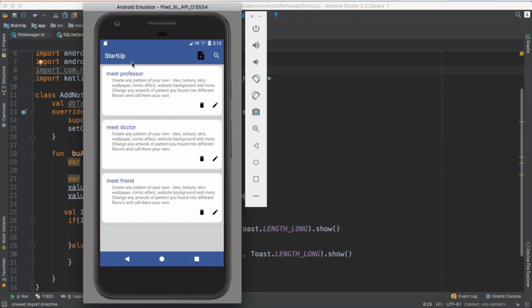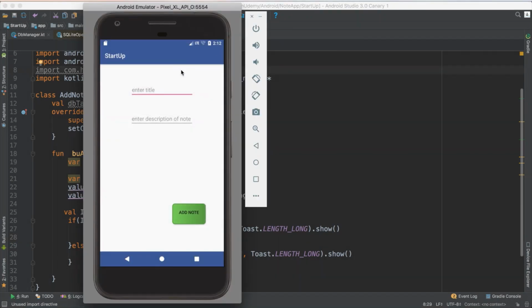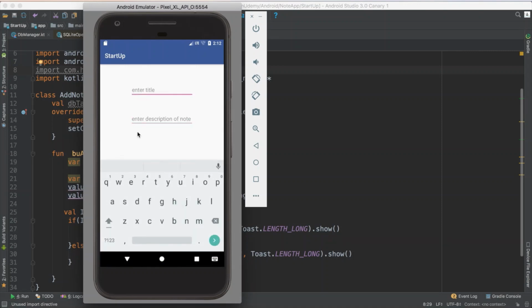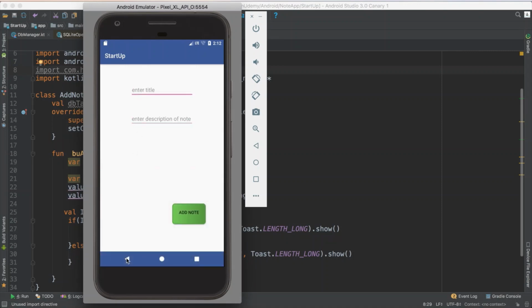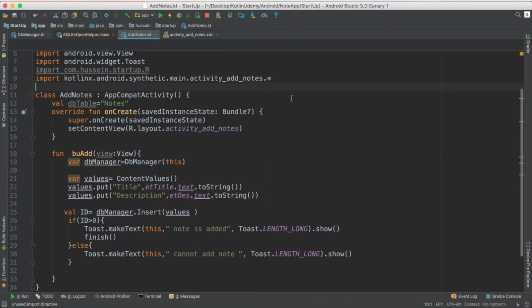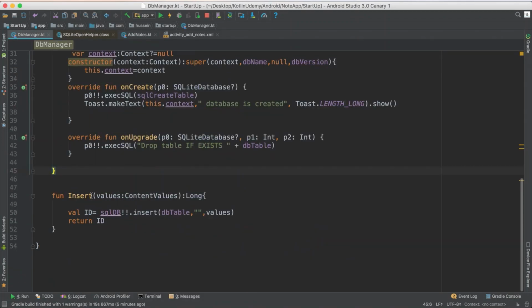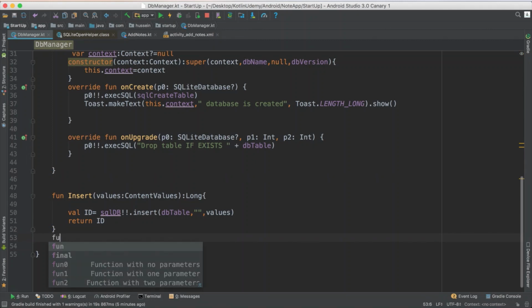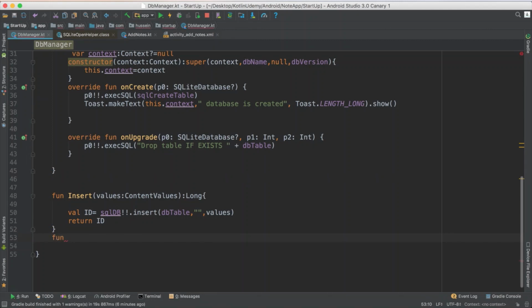Hey again. In the previous video we finished the add part, and we were able to add new notes and everything was cool. Now I want to see the notes that I added here. So what I will do, I just go to the DB manager and I create a new function, and I will name it query, because I would use it to get a query from the database.